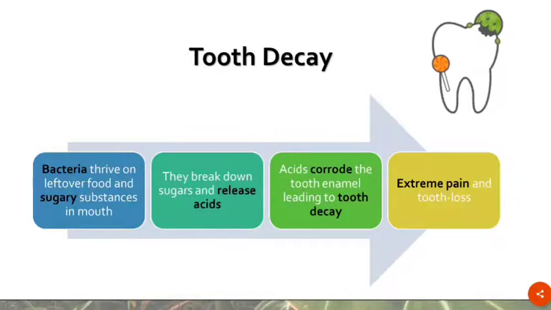So therefore it is advised that we should not eat a lot of sugary substances, and even if we eat them, we should properly take care of our teeth by brushing them twice a day.